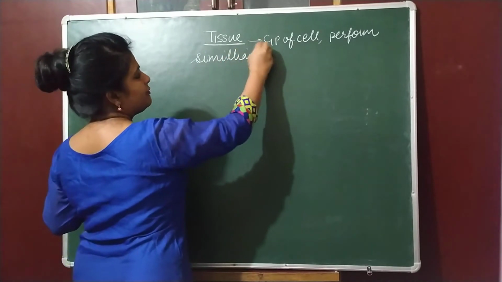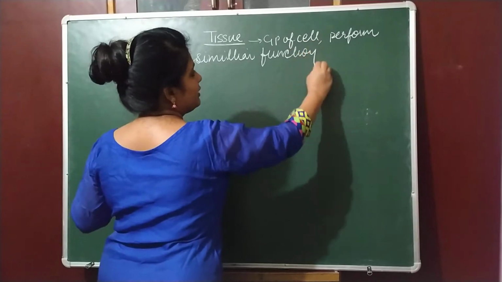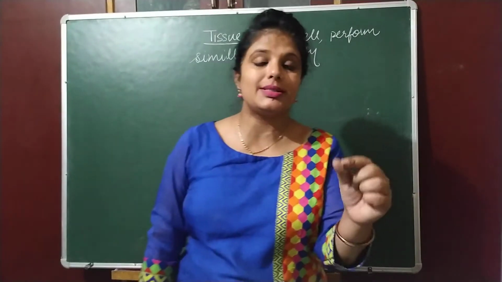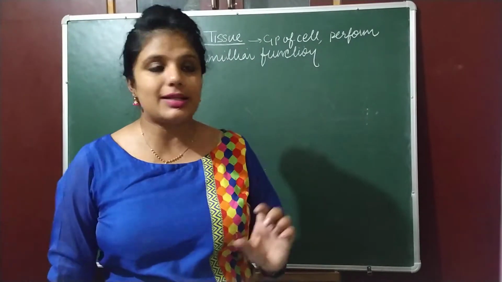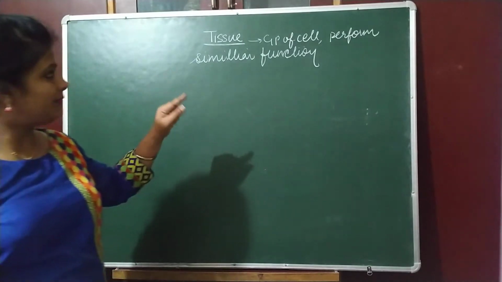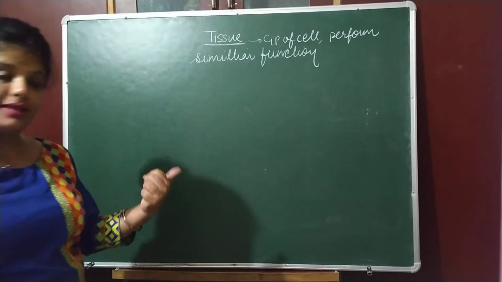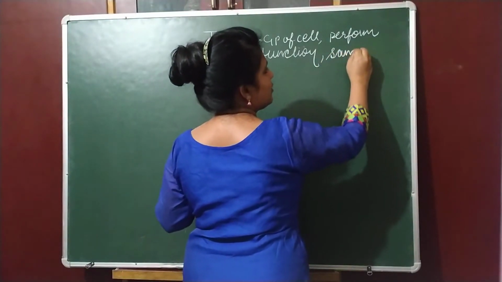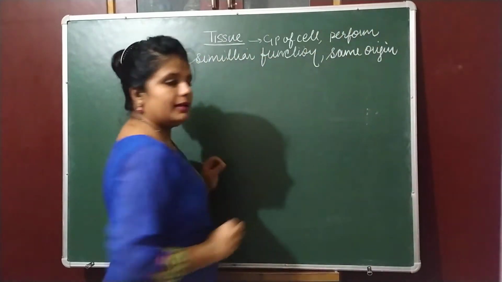Again, when you are defining class, you need to say that the class 5th students have the common origin of class 4th. They all came from class 4th. In the similar way, when we are defining tissue, it is a group of cells performing similar function having same origin, जिनका origin same है. Clear?